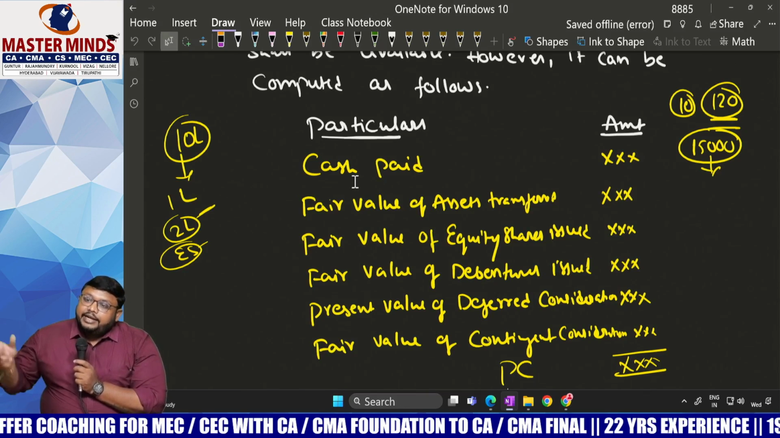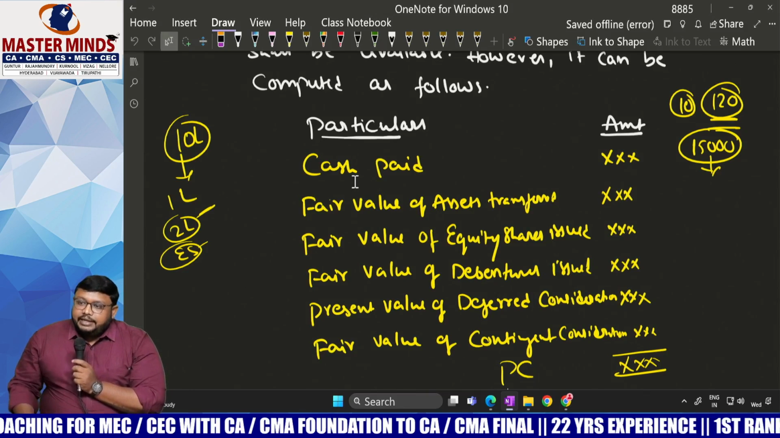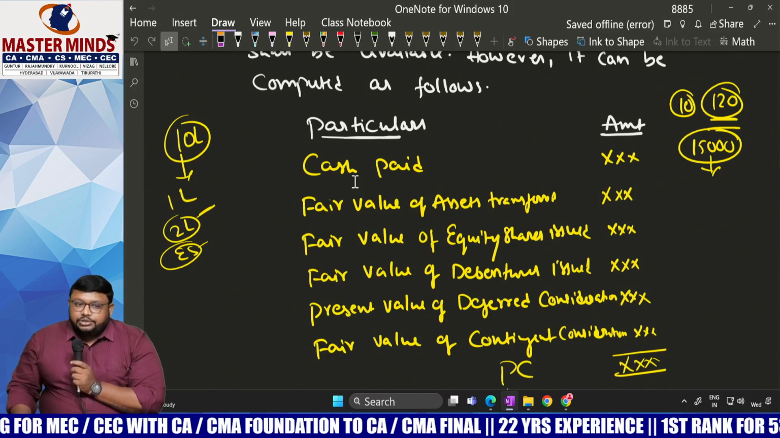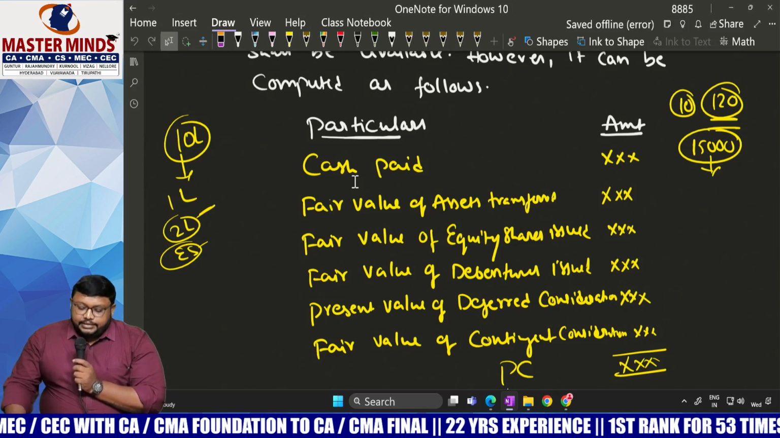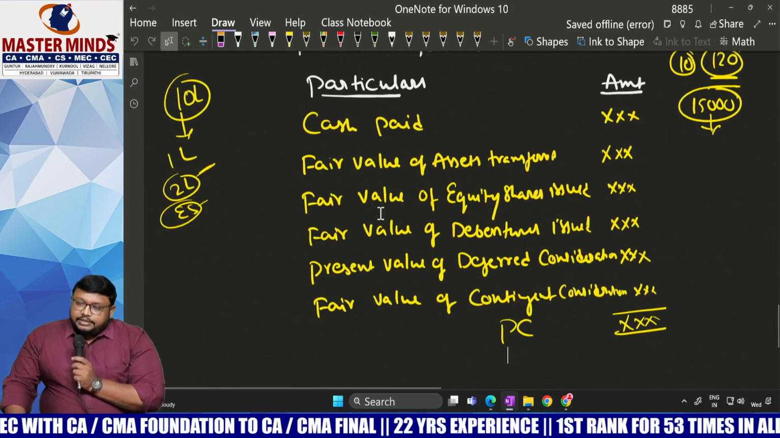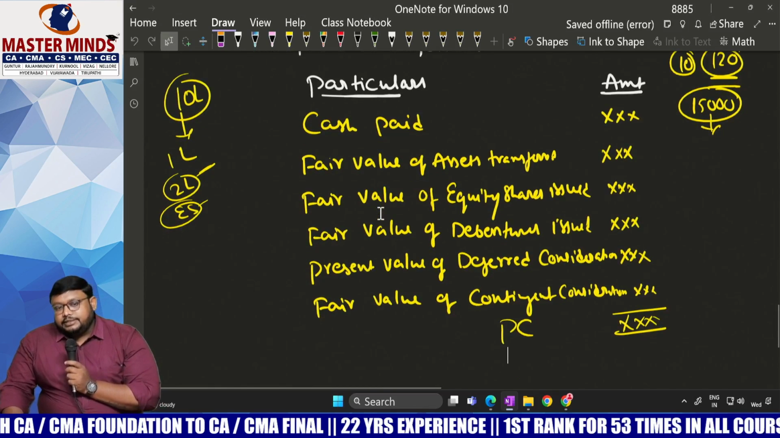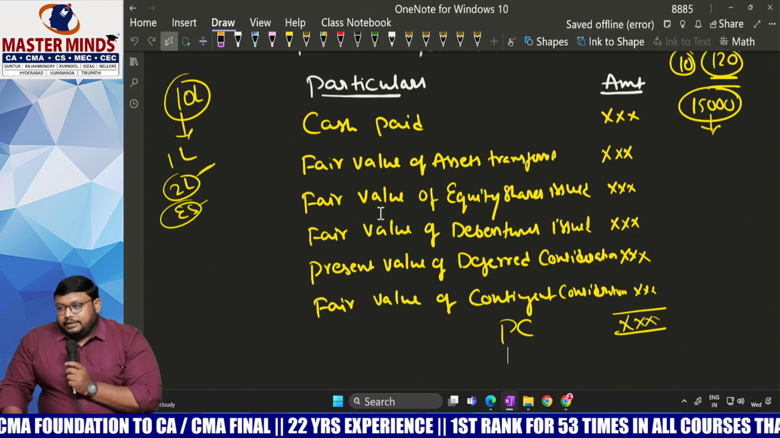If it is traded for 80, it means we have to consider 80. The fair value of debentures issued will be taken into consideration. And there are two additional types of consideration: one is deferred consideration, another is contingent consideration.